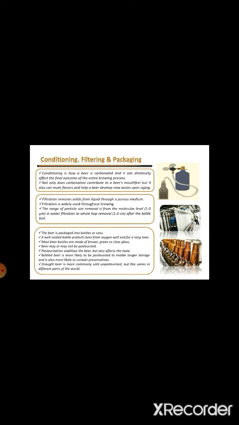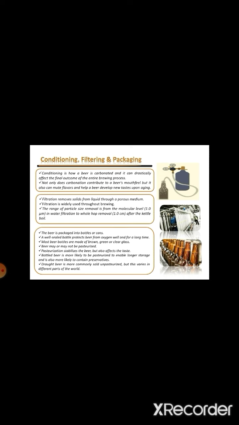Conditioning is how a beer is carbonated, and it can drastically affect the final outcome of the entire brewing process. It is done after fermentation, and after that it is filtered. This filtration is used throughout the brewing process, but at this stage it is also important, and it removes the solids from the liquid through a porous medium. The range of particle removal size is from the molecular level of 1 micrometer to 1 centimeter.